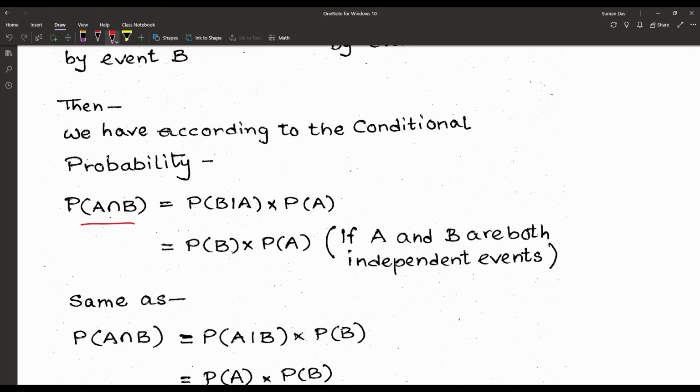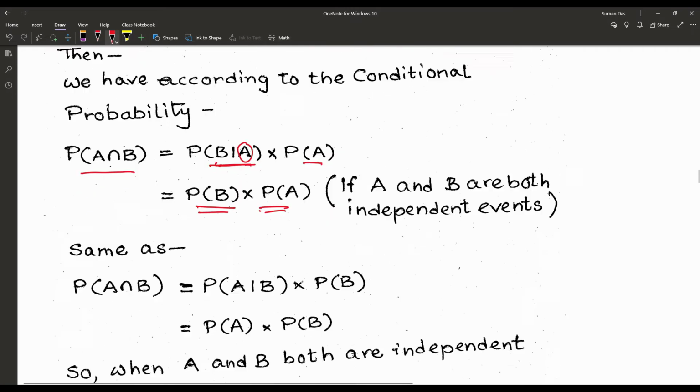P(A intersection B) is written as P(B given A) into P(A). Now A and B are both independent, so P(B) is not affected by A. So P(B given A) can be written as P(B). So P(A intersection B) is equal to P(B) into P(A).